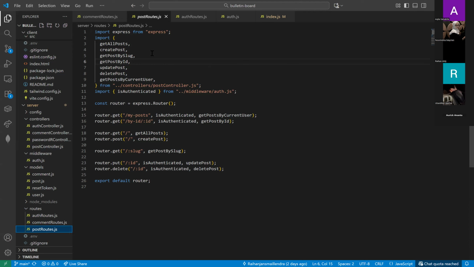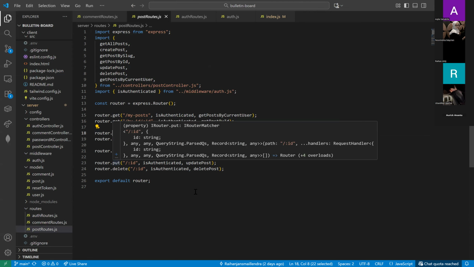This is the post route, so this imports the post controller, and then make the router also, and then it defines the route, and then it will define the route also based on the ID, and it will get all the posts with the get method.